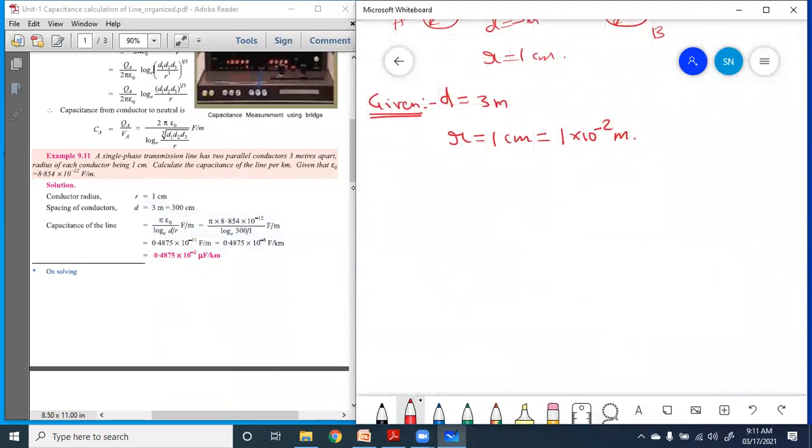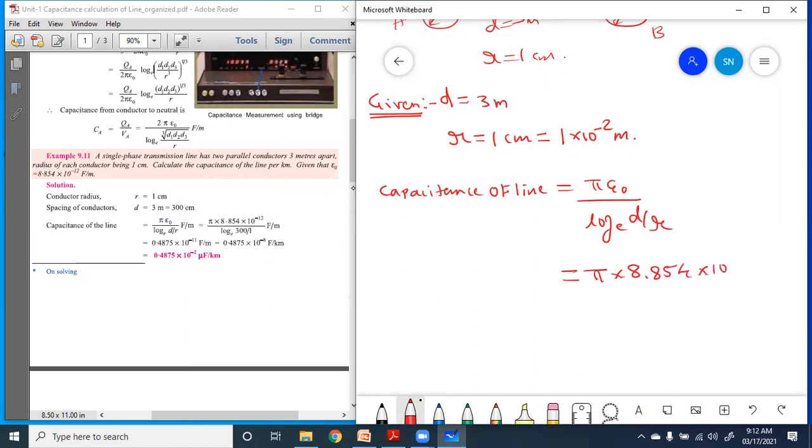Now what is the capacitance of the line? Capacitance of the line, by the direct formula, is equal to pi epsilon 0 upon log e d upon r. Already d and r are given, and epsilon is also given. So put the values: pi into 8.854 into 10 raised to the power minus 12 upon log e of d, which is 3, upon r, which is 1 into 10 raised to the power minus 2. So solve and put the values.